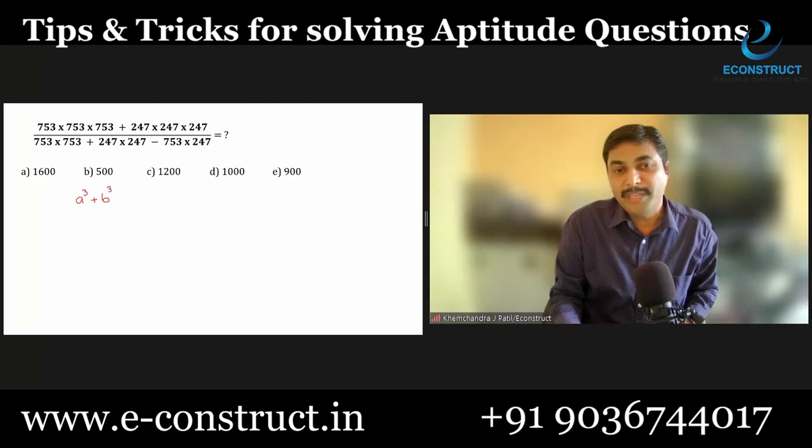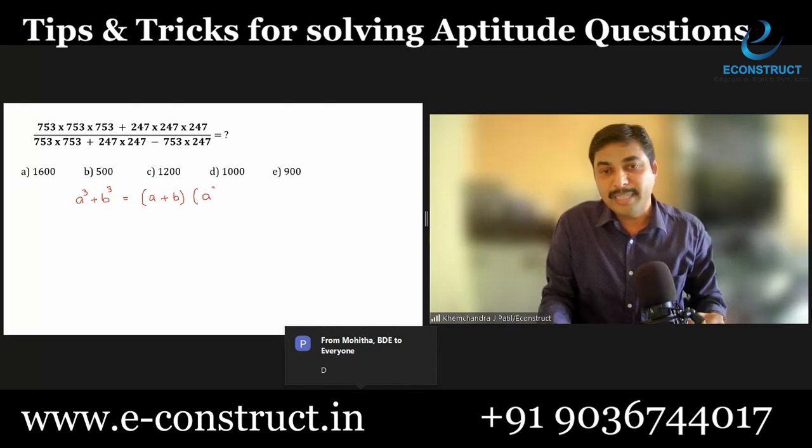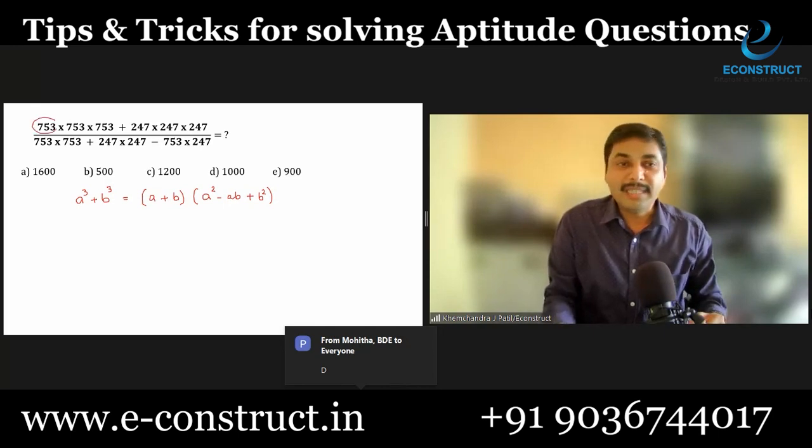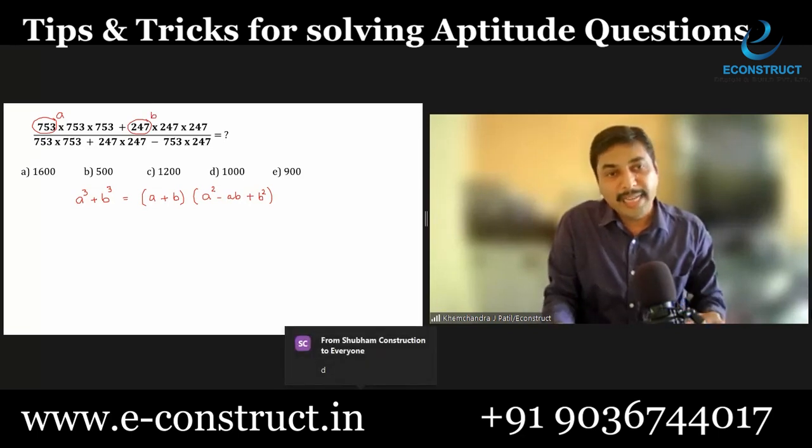A cube plus B cube. And if you come across this kind of expression, just say I in the chat box, my dear friend. A cube plus B cube is equal to (A plus B) into (A square minus AB plus B square). Yes. Now I am considering this 753 as A and this 247 as B. Now what am I getting? A into A into A, so my numerator will be A cube plus B cube.